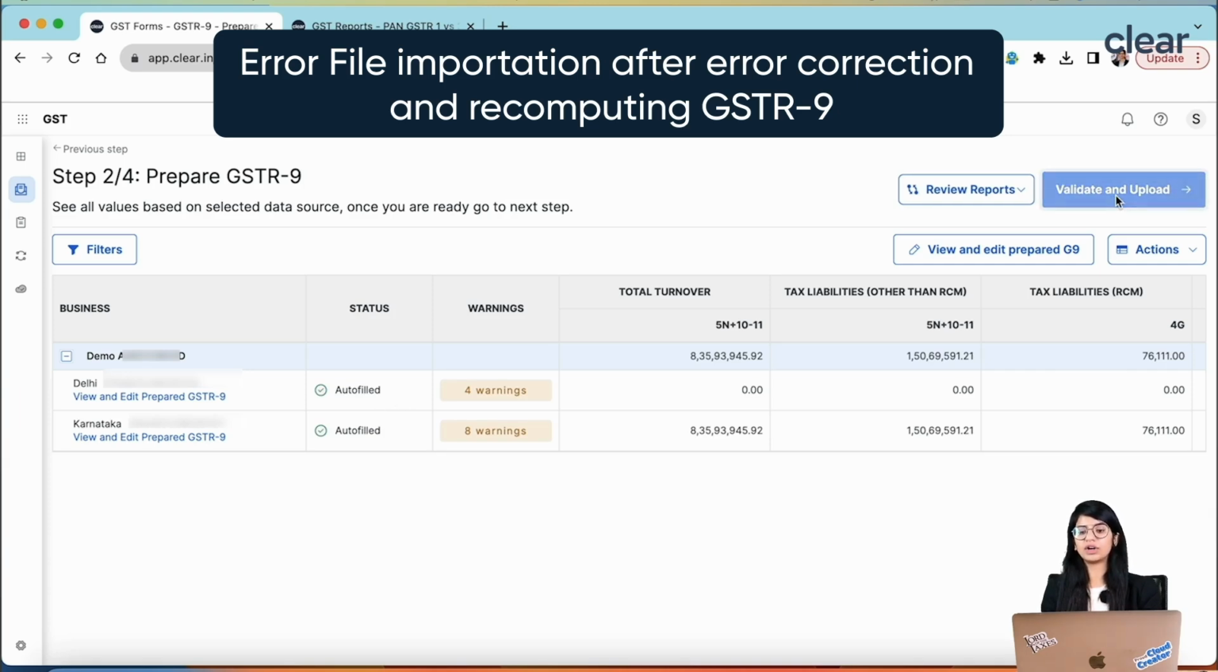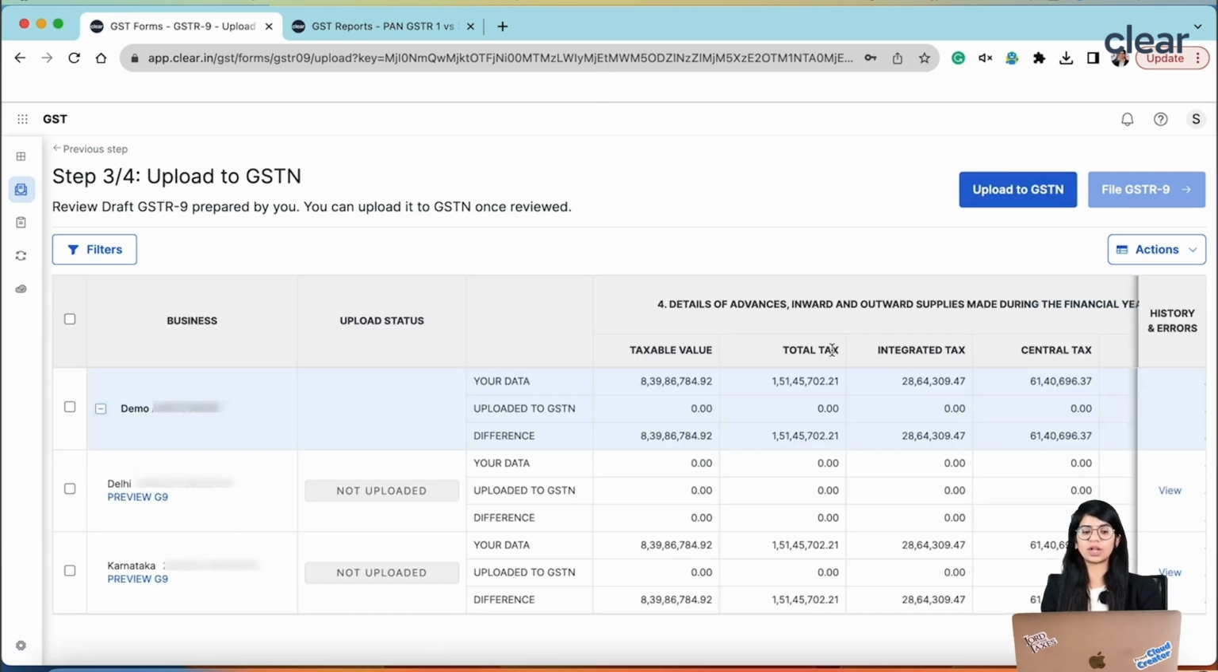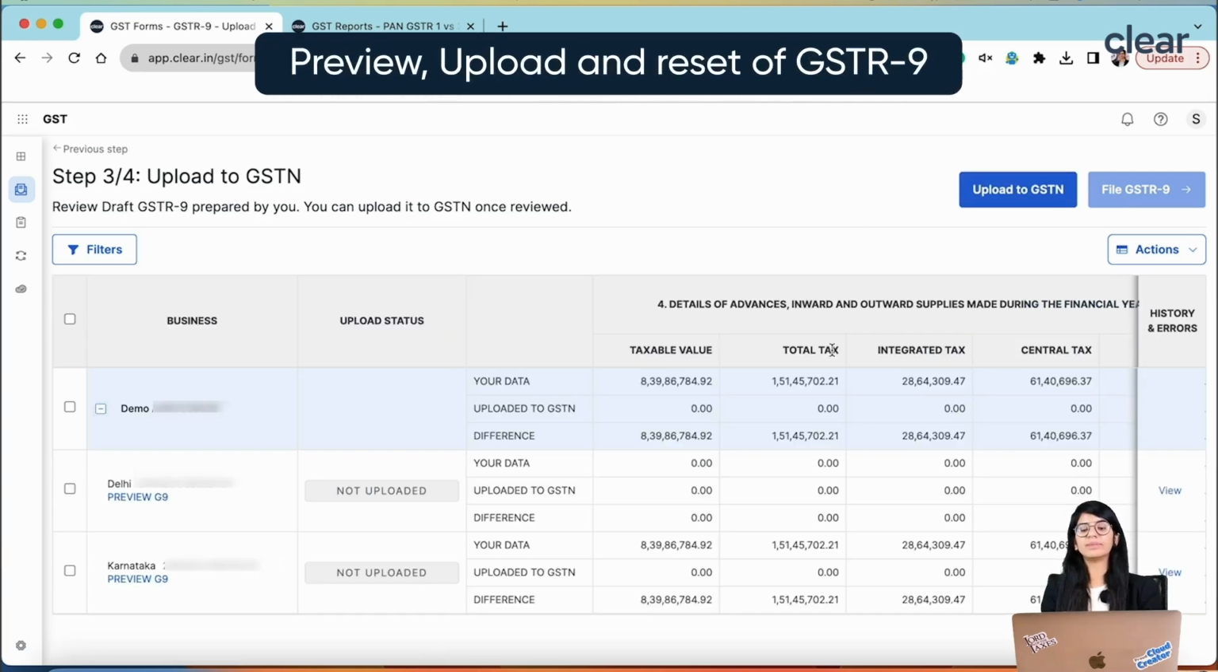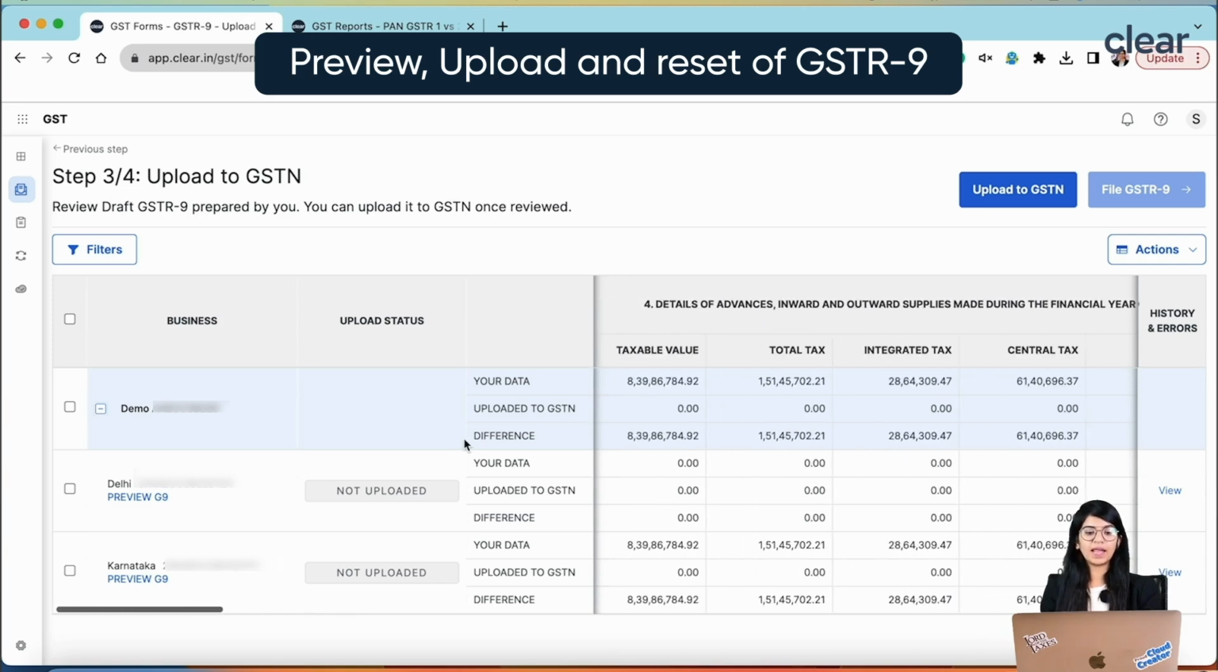After that, you can just click on validate and upload. Now we are just checking all the errors and there were no errors. So now you can actually go ahead and upload this information on the government portal. You can just see over here that this is your data, which is the data which is there on the Clear portal, and right now you have not uploaded anything on the government portal, so it's coming as 0. And we also show the upload status as not uploaded.